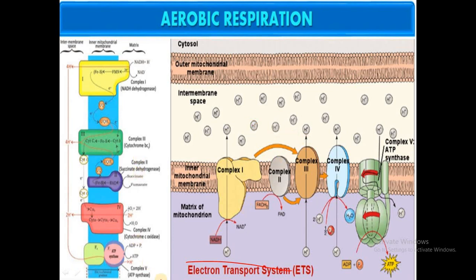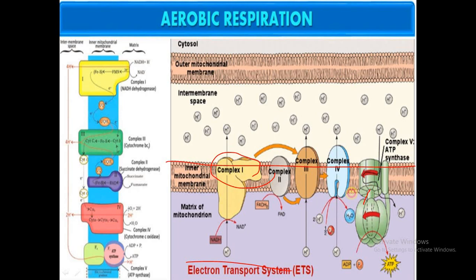It is called the electron transport system because the electrons which we get due to the splitting of the hydrogen atoms are carried by the sequential electron acceptors which are present in the inner membrane of the mitochondria. So now we'll begin with this electron transport system. The structure you find here is the inner membrane of the mitochondria, which mainly consists of 4 complex molecules. The first complex is called NADH reductase.